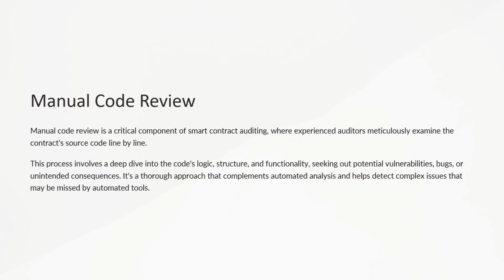Manual code review entails a meticulous examination of the smart contract code by experienced auditors. The process involves auditors scrutinizing the contract source code line by line, analyzing its logic, structure, and functionality. The goal is to identify potential vulnerabilities, bugs, or unintended consequences that may exist within the code. This process is akin to a detective going through evidence at a crime scene. Just as a detective seeks to uncover hidden clues, auditors aim to uncover hidden vulnerabilities in the code.